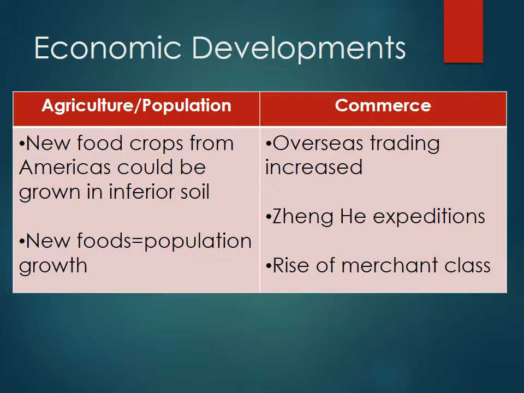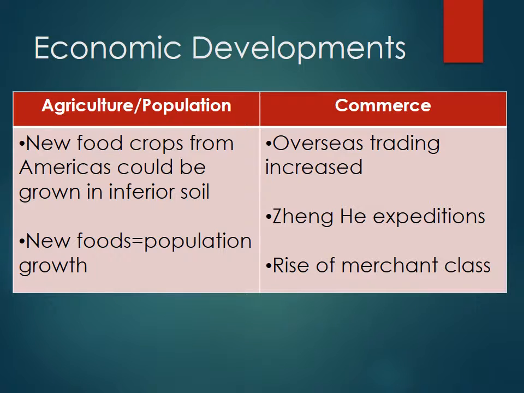Okay, so our economic developments, we have new crops from the Americas that can be grown in inferior soil. This means like wheat and potatoes, etc. And so there's more diverse crops.